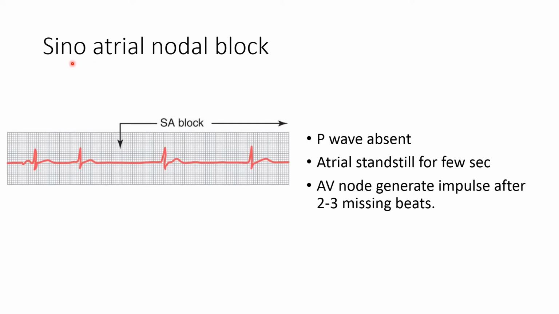Now whenever SA nodal block occurs, it results in absence of the atrial depolarization, or the atrial standstill. Because of this, the P wave is absent whenever SA nodal block occurs. This atrial standstill remains for a few seconds, and after 2 to 3 missing beats, the AV node becomes the next pacemaker and generates the cardiac impulse. So the QRS complex can be seen, but the P wave is absent in the SA nodal block.